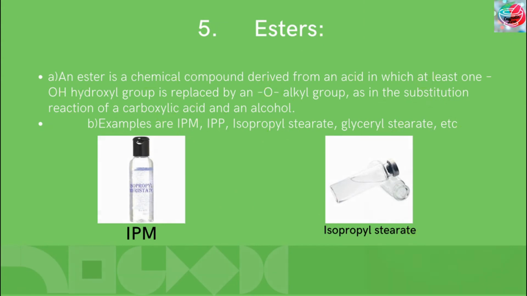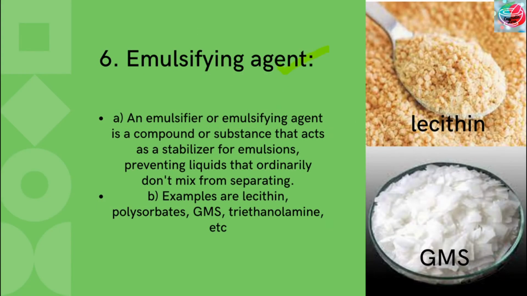Next one is the emulsifying agents. Emulsifying agents is also a very important part in the formulation of any cream because emulsifying agent forms the cream. Without emulsifying agents, we cannot manufacture a cream.